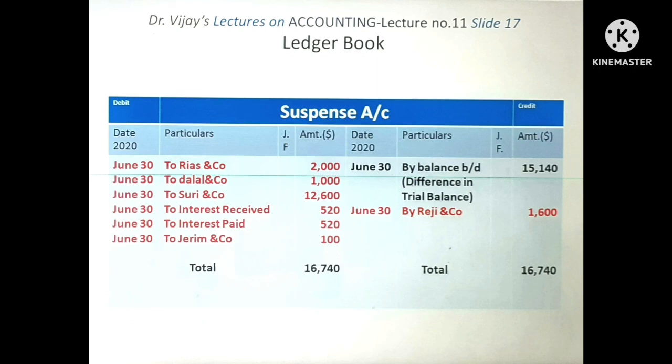In the debit side, to Riaz and Company $2,000, to Dalal Company $1,000, to Surya and Company $12,600, to interest received $520, to interest paid $520, to Jareem and Company $100, all on June 30. Now on credit side, by Reggie and Company $1,600. The suspense account is closing. $16,740 total on both the sides. This shows that the trial balance is going to tally.